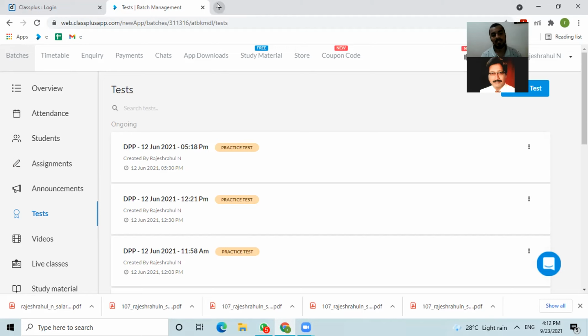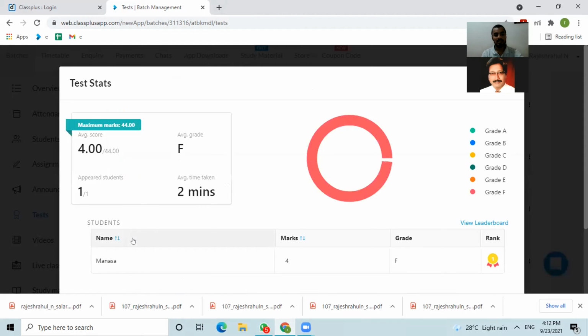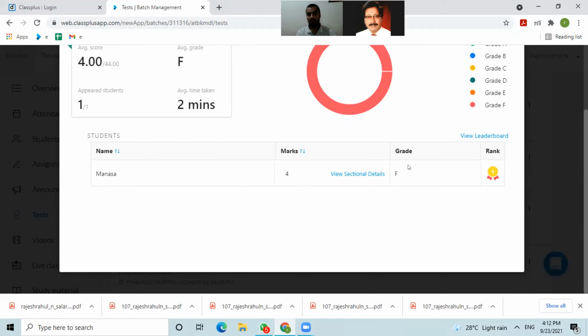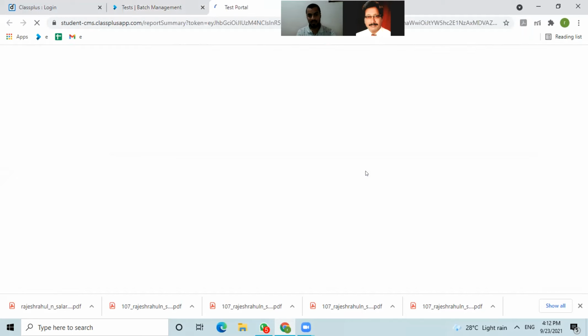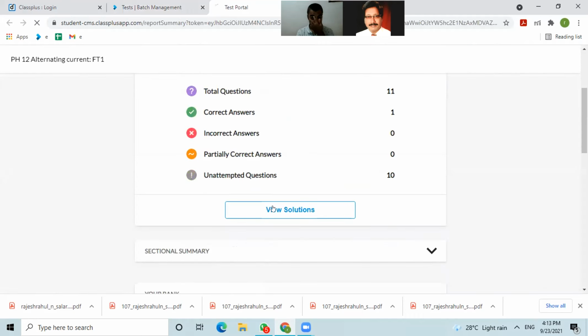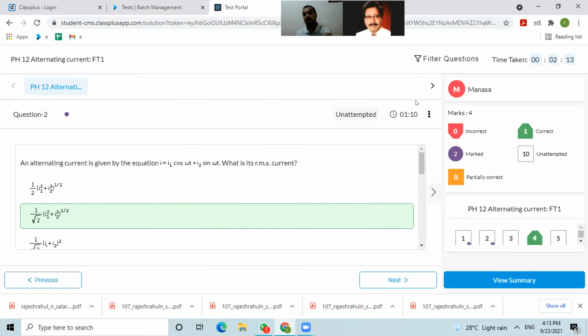Once students submit their test, they will get their results, sir, and they will get to know where they went wrong. Once I'll show you one of my reports. See, this is the student who attempted, the student name, her marks, and her grade. If you go to sectional details, you can see the test summary here. If you click on view solution, this will be our user interface of the test, sir. Here you can also track per each question how many seconds or minutes that particular student has spent.